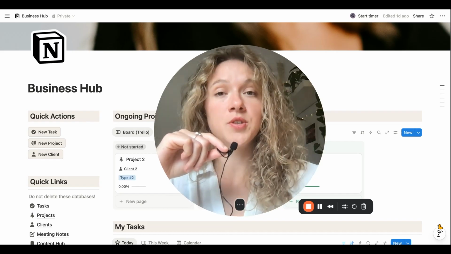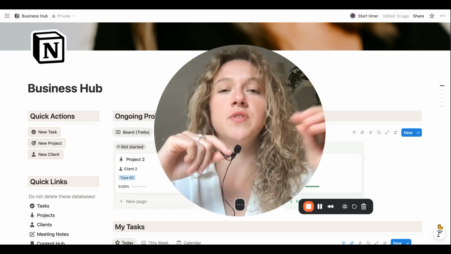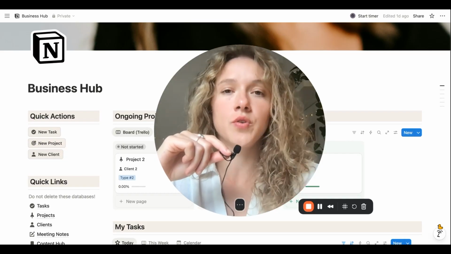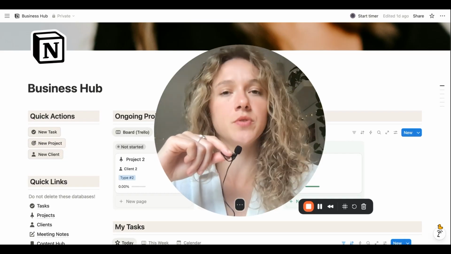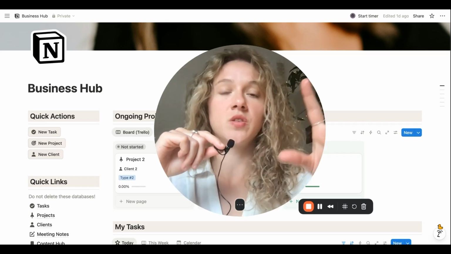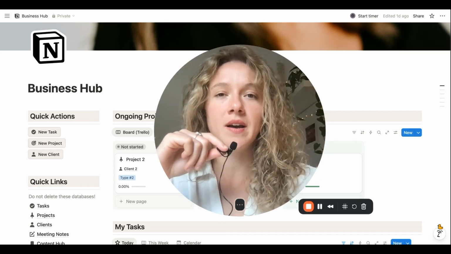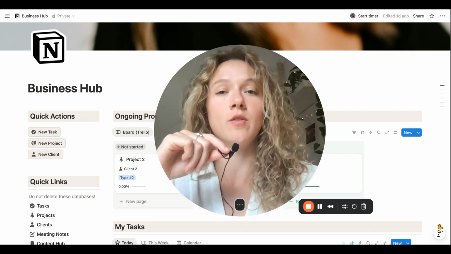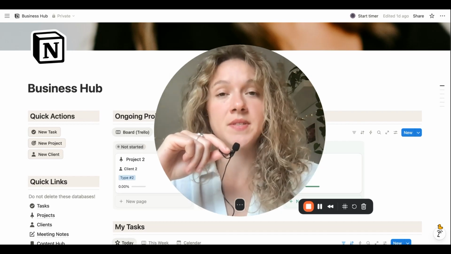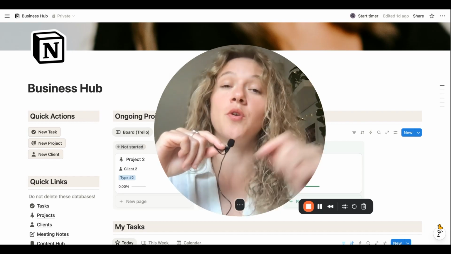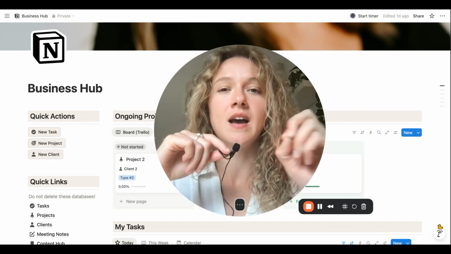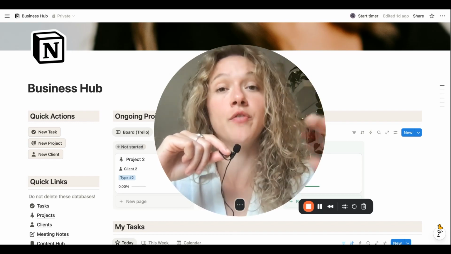And then the other option is, if you're already working with a team and you need a very custom solution, as in working one-on-one, I also build custom full Notion workspaces from scratch if you've never used Notion before. And if you're already working with a workspace with your team, but something's not working, you already know it can be optimized, and you have a few ideas, then we can also talk and I can help you be more efficient with your team. So you can either get the Business Hub system that's already ready for you to use, or you can book a discovery call so we can meet and discuss in more detail how Notion fits to solve your specific needs.